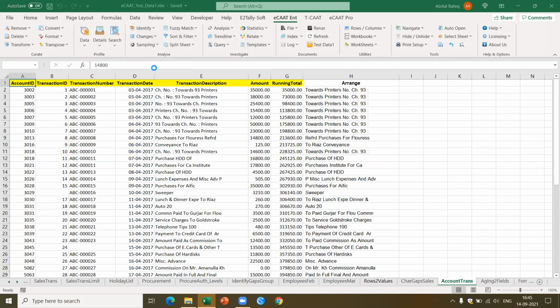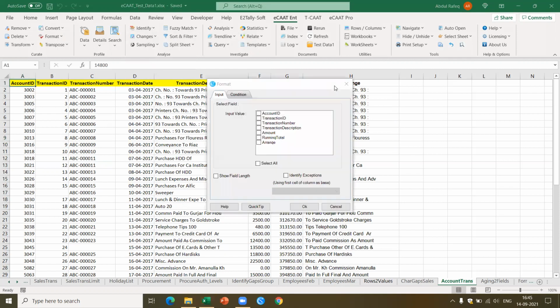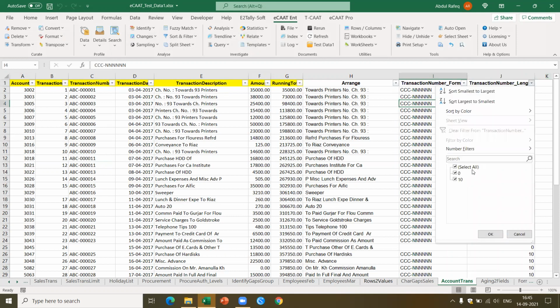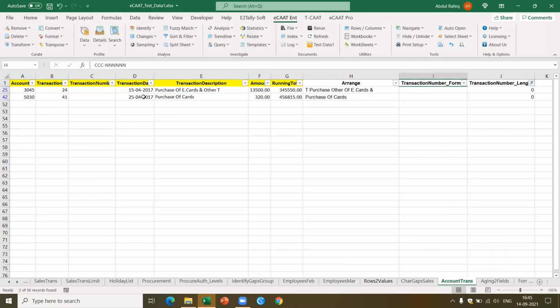I'll say identify format. I want to see whether the number is following a different format. For the transaction number, I want to identify the format and show me the field length. This identify format is a very useful function, which you can use, let's say, for identifying and confirming whether the format is correct. So you see here, in this case, it tells me what is the format of this particular number. Not only that, you'll be able to identify, for example, 0, which means I immediately know that there are 2 cases where the transaction number is missing.